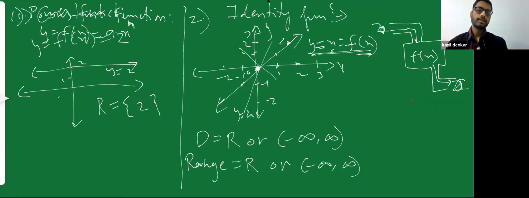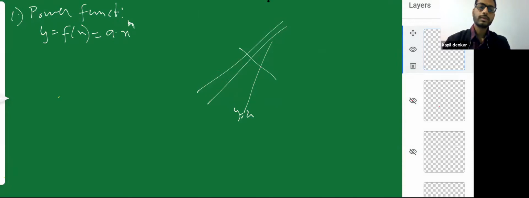And if you consider lines such as y is equal to x plus 1, if you put x is equal to 0 in that case, you will get a line which is passing through y is equal to 1. So the y is equal to x line is this. The y is equal to x plus 1 line would be a line parallel to this, just a layer above. So y is equal to x plus 1 line would be this. And y is equal to x plus 2 line would be like this. Okay, so we can go into more and more details, but we'll avoid that.